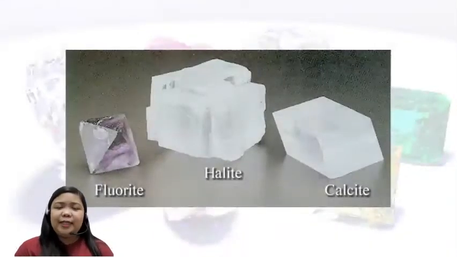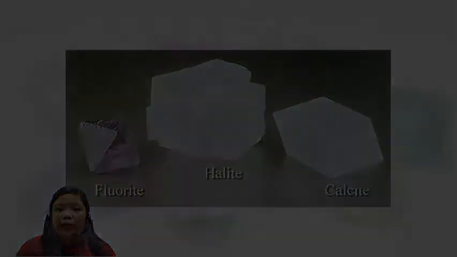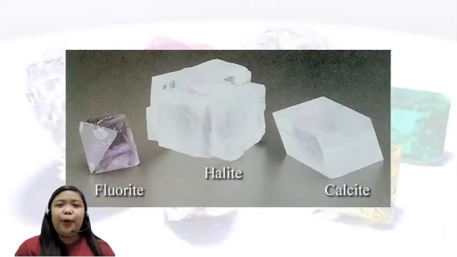Okay, take a look at these examples. We have fluorite, halite, and calcite. As you can observe, they break in a regular pattern, and that is cleavage, because breaking in a regular pattern talks about cleavage. Take a look at fluorite. It breaks in a very smooth, fine, triangular shape, while halite breaks in a cube-like shape. And observe calcite. It breaks in a regular manner, just like a rectangular box, right?